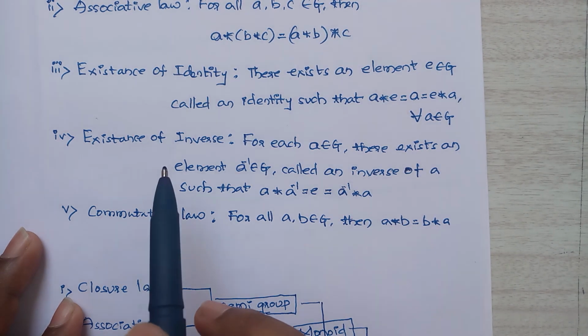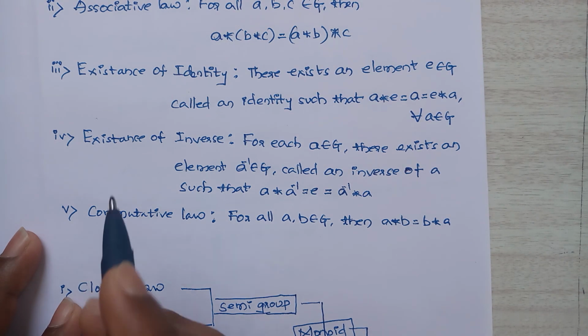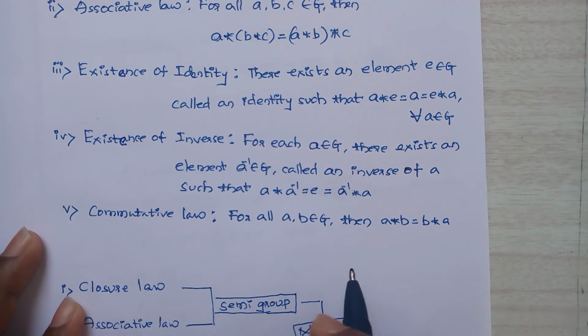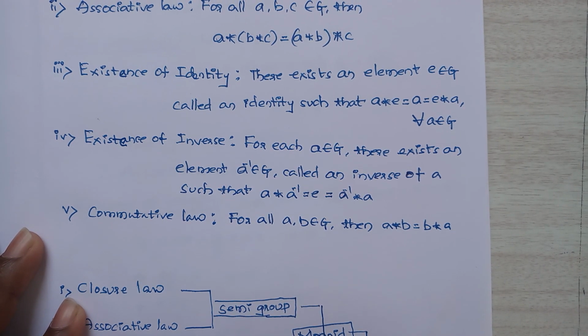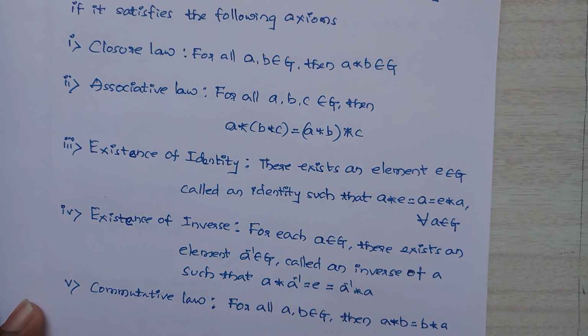If it satisfies the above conditions 1, 2, 3 and 4, that is closure law, associative law, existence of identity and existence of inverse, then that is group. If it satisfies closure law, associative law and existence of identity, then that is monoid. If it satisfies 2 conditions, that is closure law and associative law, then that is semi group. If it satisfies only one condition, that is closure law, then that is quasi group.